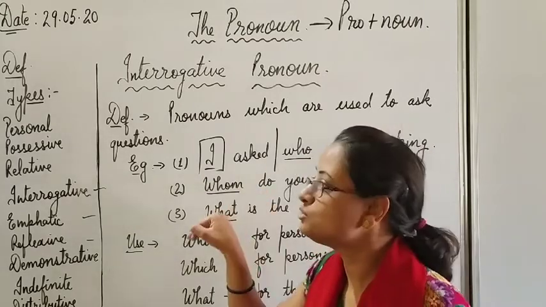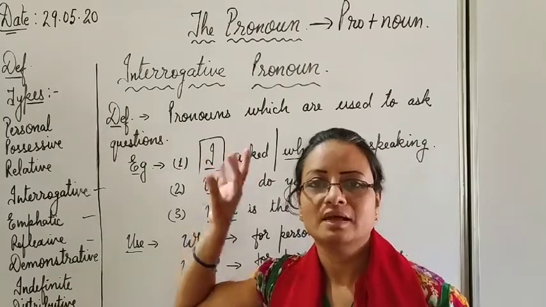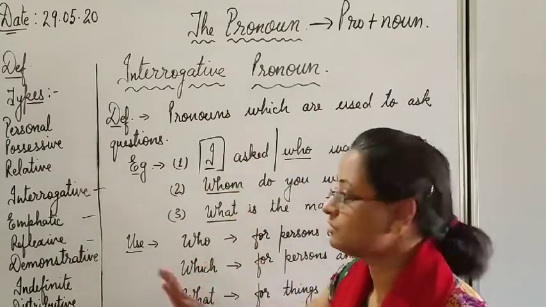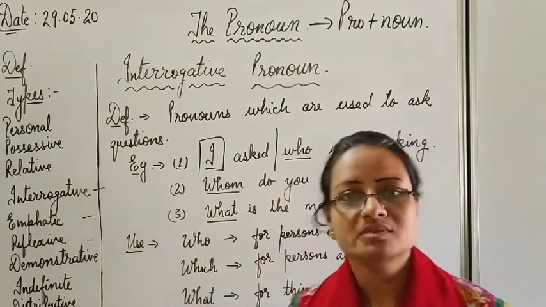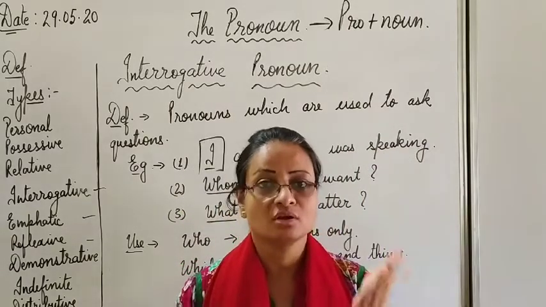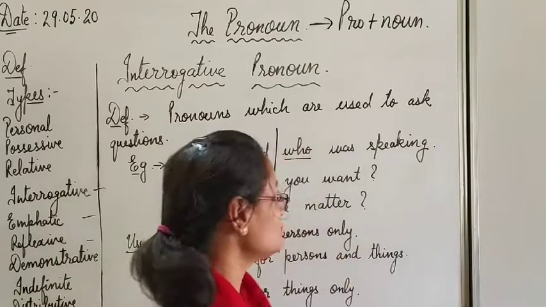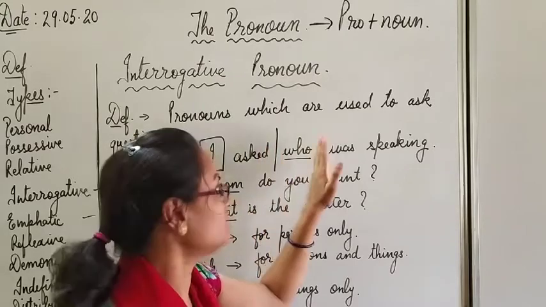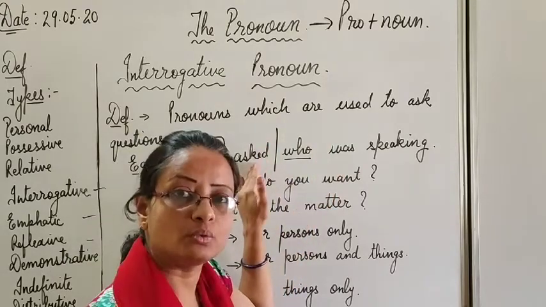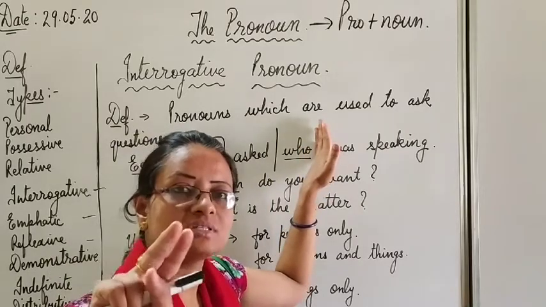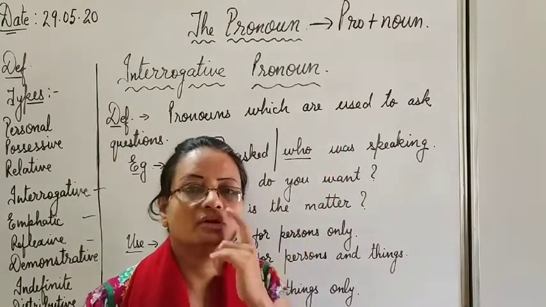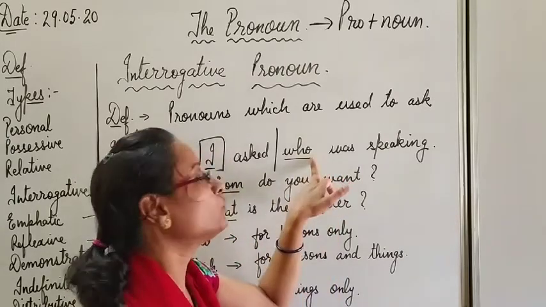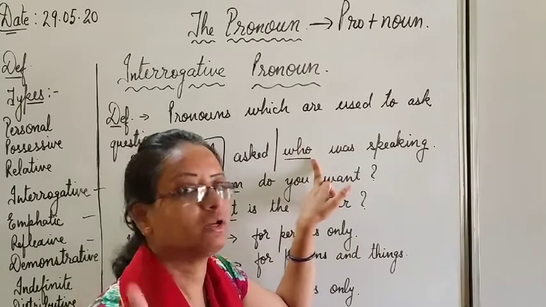Children, here you might be confused between the relatives and the interrogatives. You can say relative pronouns are also the same. But no, there is a clear difference. No need to get confused. What we have seen is that relative pronouns express some relation to the noun which comes before it, that is called its antecedent. But here, there is no noun immediately before this pronoun. The second clue to find out whether it is an interrogative or a relative is that it starts a question. So who here is not a relative but an interrogative pronoun.